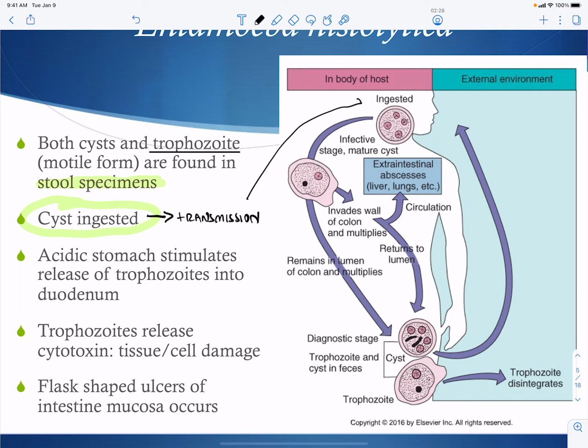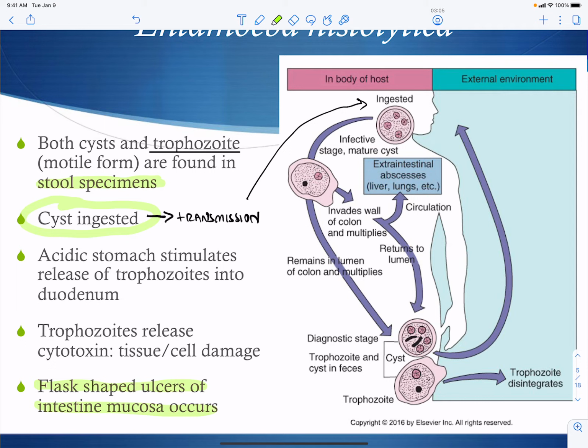Right, so the cyst gets ingested, and the acid stomach stimulates the release of the trophozoites into the small intestine. So the trophozoite itself would be neutralized by the acid, but the cyst is activated by the acid in the stomach. And then the trophozoites are going to be released, and they have within them a cytotoxin that's going to damage cells and tissue. They are going to form what are called flask-shaped ulcers in the intestinal mucosa.